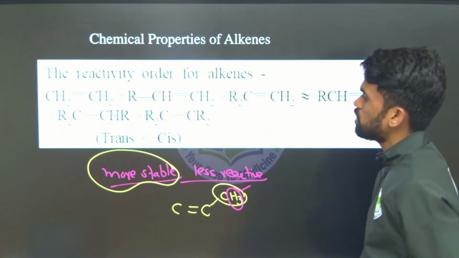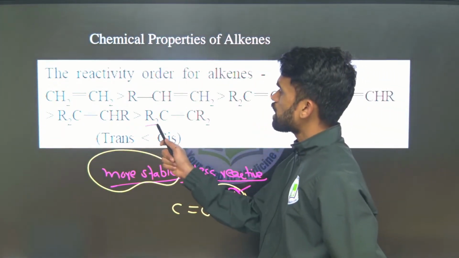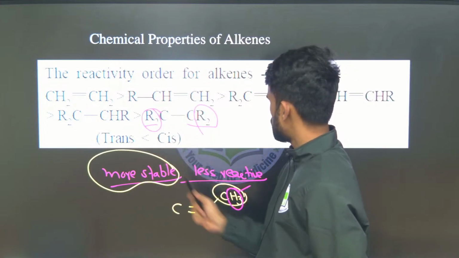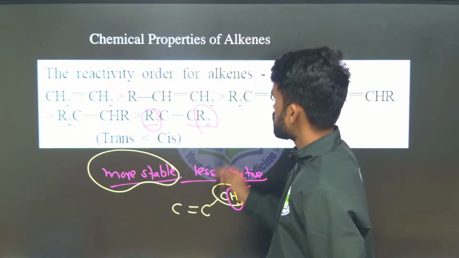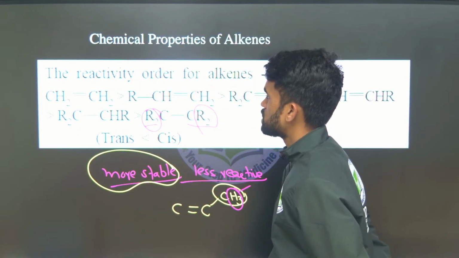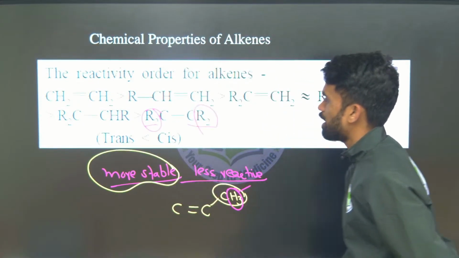So where do we have that here? See, here 4 alkyl groups are there. The more the number of alkyl groups, the more the hyperconjugative forms with the alpha hydrogens. So stability is more when all 4 positions of the carbons in alkenes are substituted by alkyl groups.